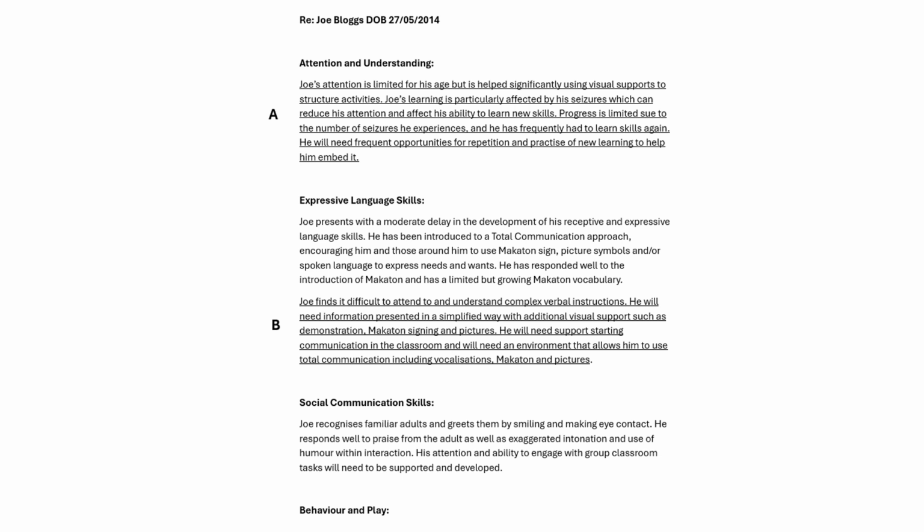You could write something like, see underlined section B of the Speech and Language Therapist report dated 20th of March. If any of the documents or letters you are sending are quite long, it's especially helpful if you can highlight the sections and refer to them in this way, so that the Tribunal panel can go straight to the relevant part of the evidence each time.